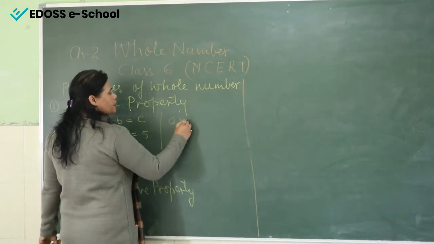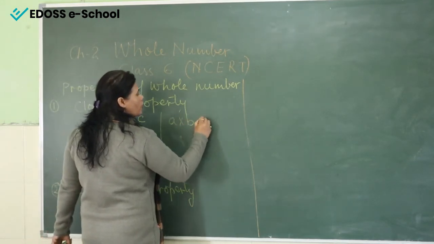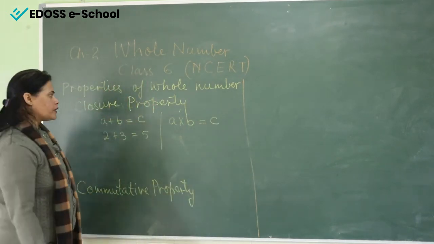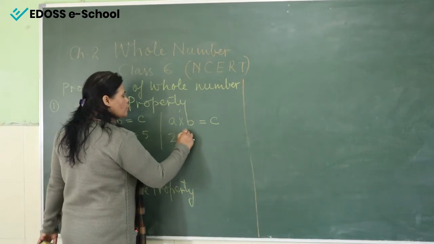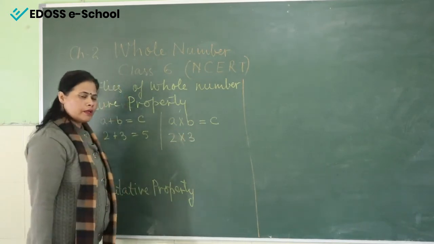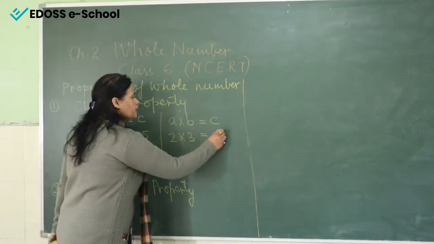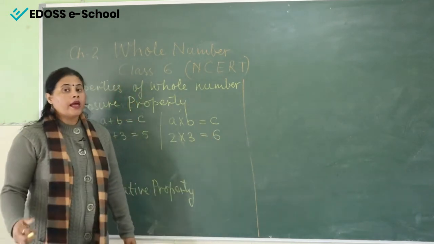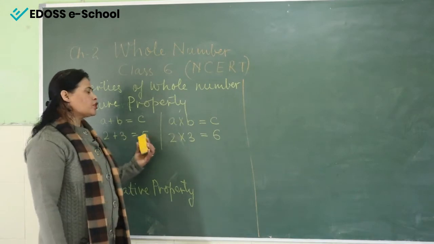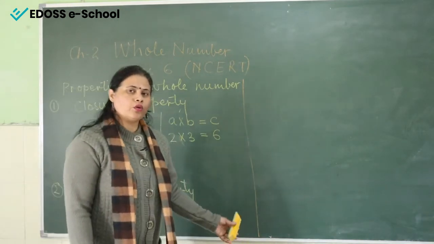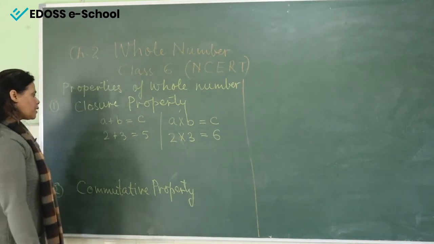Multiplication property: again when we multiply two whole numbers, we get the answer as a whole number again. Now see the example. Again I am taking 2 and 3. These two are whole numbers, and when we multiply them, 3 2s are 6, and 6 is also a whole number. It means addition and multiplication are two operations which are followed by the closure property, right?